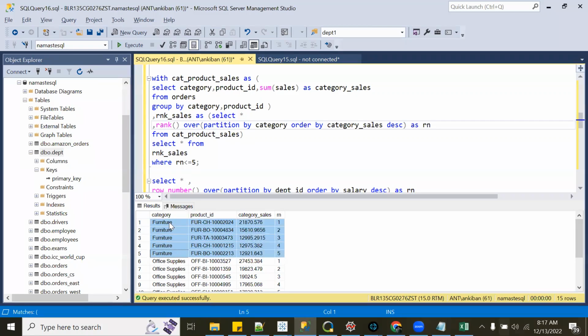And if the question is clear, it will tell you what to do in case of the same rank. So you should be open for that. Don't constrain your mind that I should only use rank or dense rank or row number. Keep your mind open. What is the question? And accordingly, apply rank, dense rank, or row number. There is no hard and fast rule that rank is better or dense rank is better. It is all about what you want.